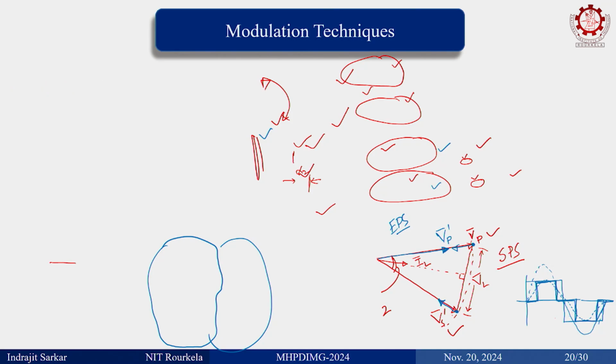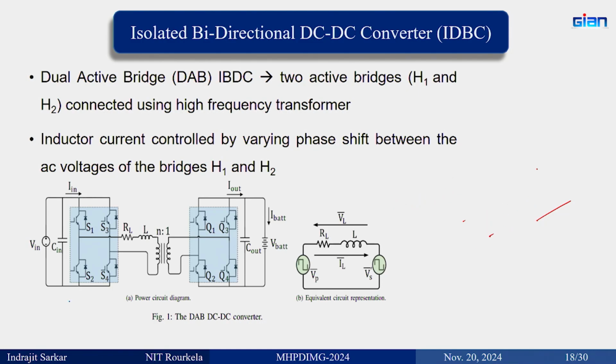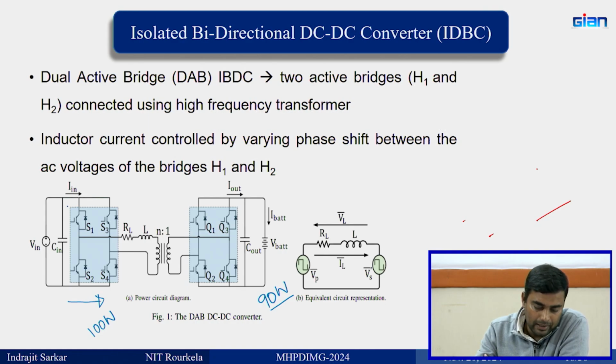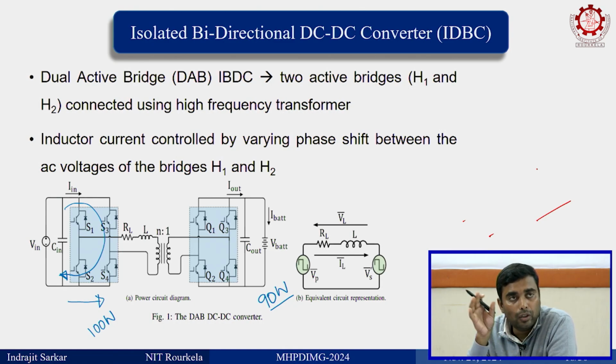In SPS, what happens? There is a power that is delivered by the source and the load is not capable enough to consume the entire power delivered by the source. So, the source is delivering some amount of power, let us say 100 watt. This load is not capable enough, it is consuming only 90 watt. I am assuming there is no loss in the system. Then this 10 watt is going back, though it is not utilized by the source, it is coming from the source, but not utilized, coming back.